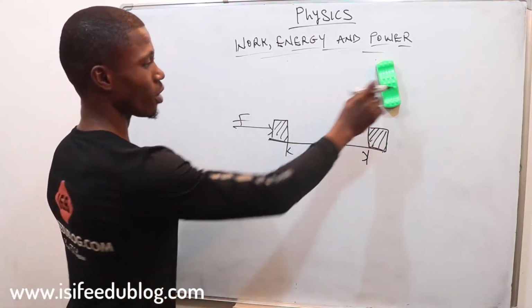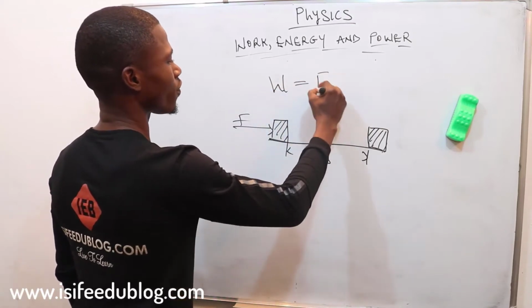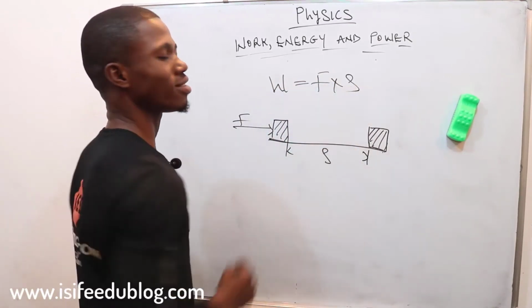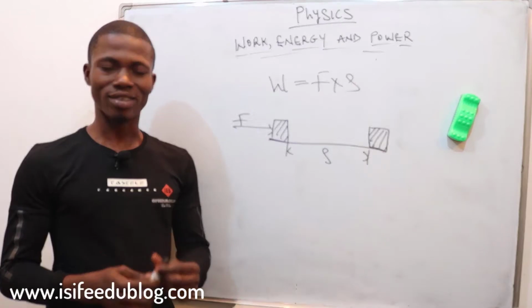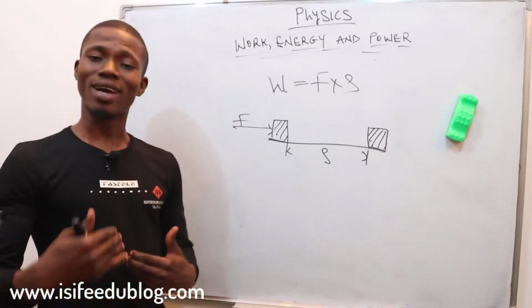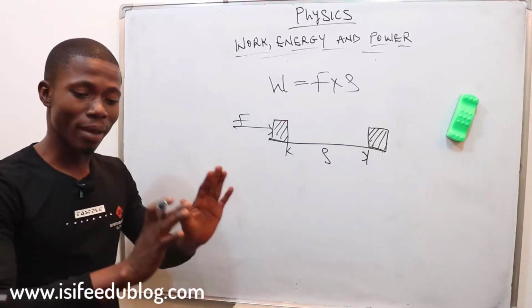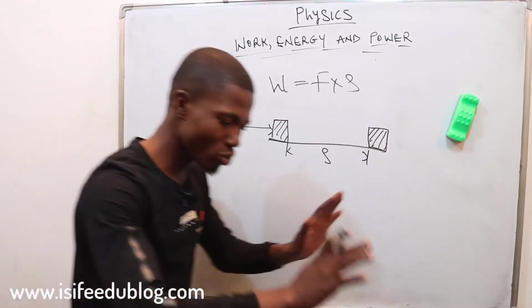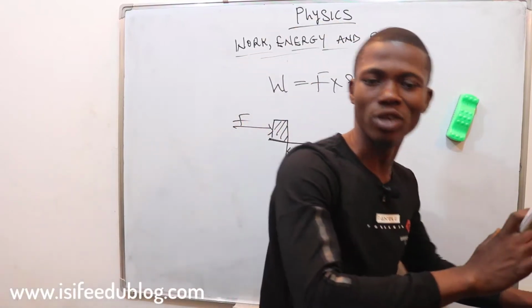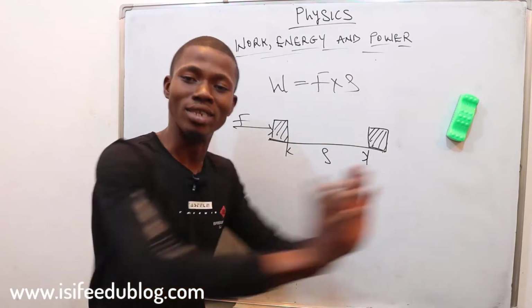Okay? And the formula for work is just equal to what? Force times what? Distance. Force times distance. Another illustration is, let me say I'm in a car park, and my car fails to start, and I have to push the car. Once I apply force on my car, once I start pushing it, the car starts moving gradually. Work is said to be done whenever I apply that force on my car and it moves.